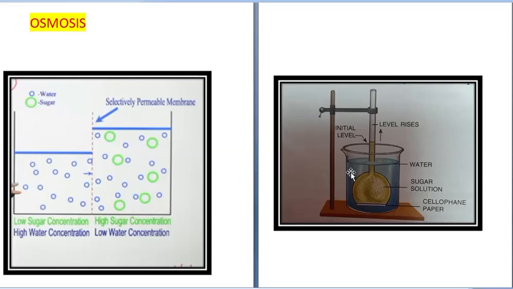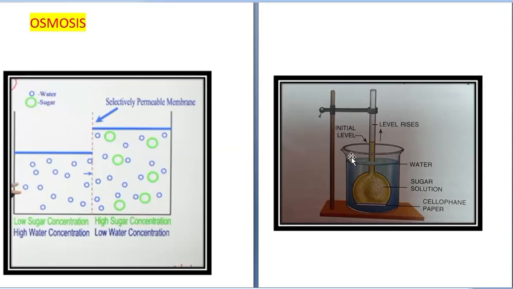If you taste the water in the beaker, you will find it is not at all sweet. So this proves that the solute particles, that is the sugar molecules, were not allowed to come into the beaker through the semi-permeable membrane.